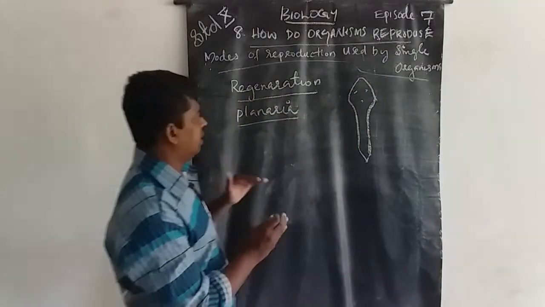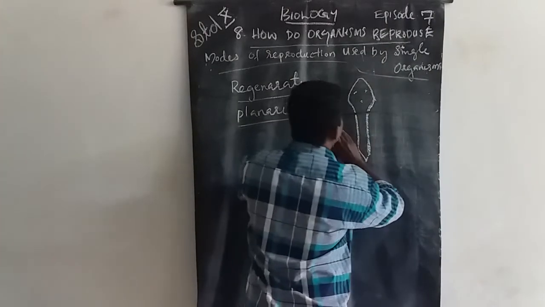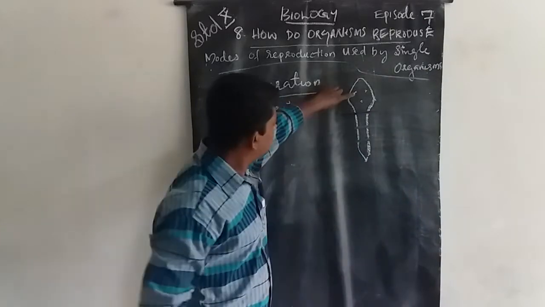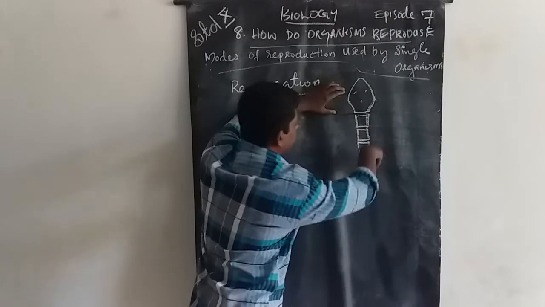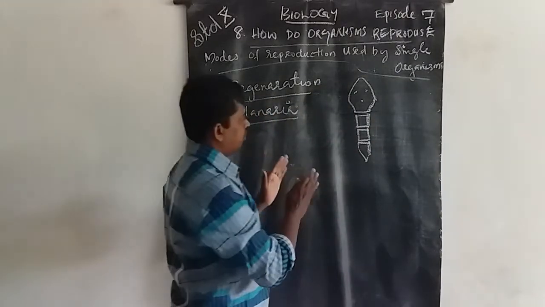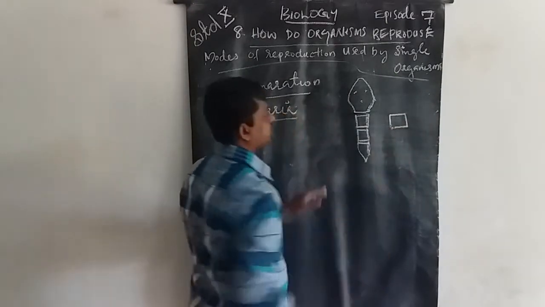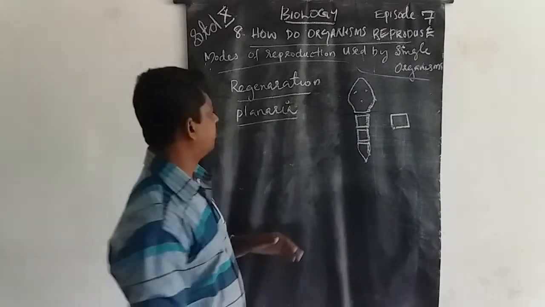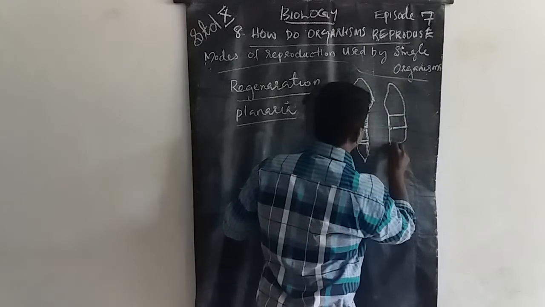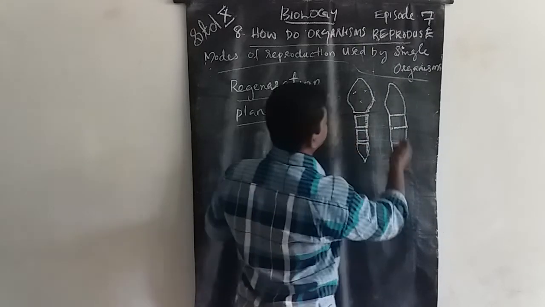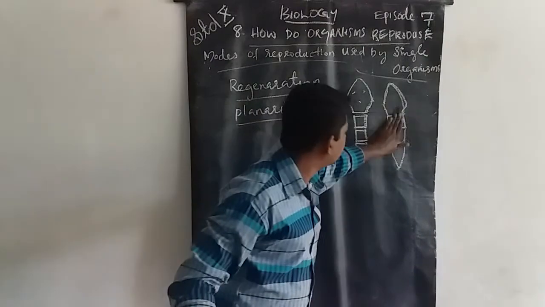Then what is regeneration? This planaria is cut into more than two parts. This is one part, this is two, and look, one is this, the second is this, the third is this, and the fourth is this. In planaria, this part will grow a head part, a base part and a tail part, forming another planaria.